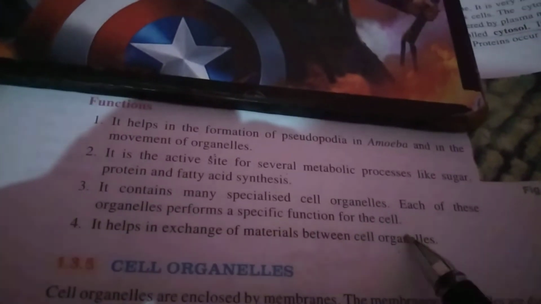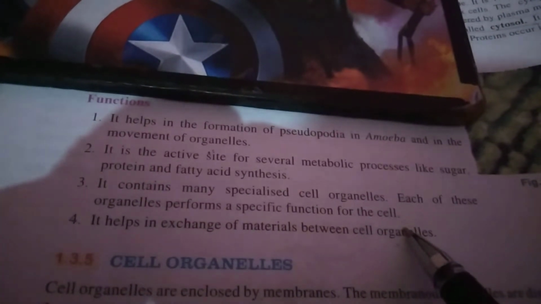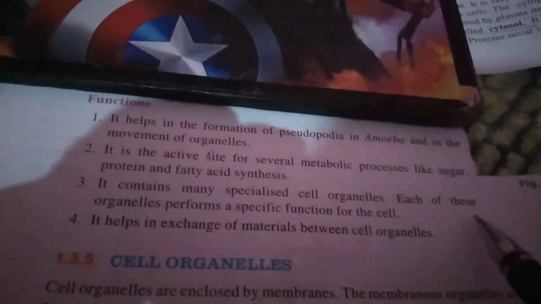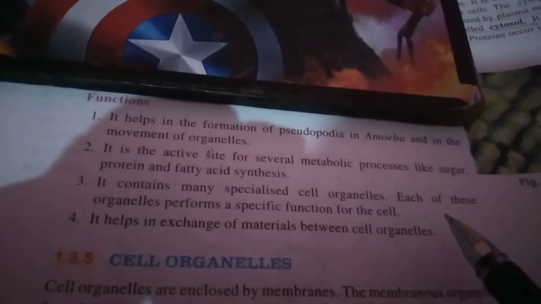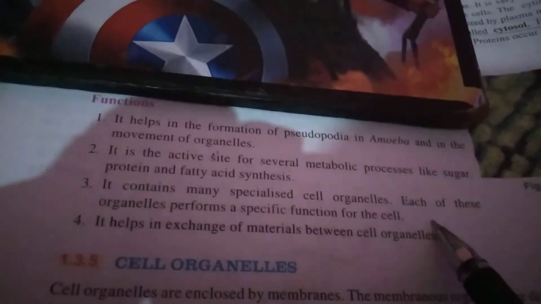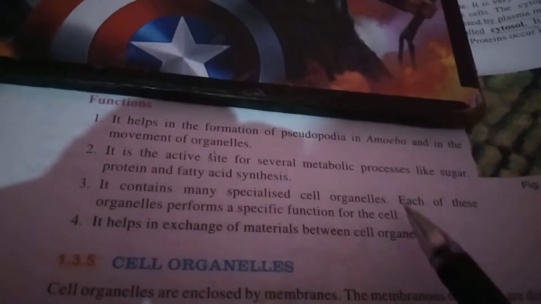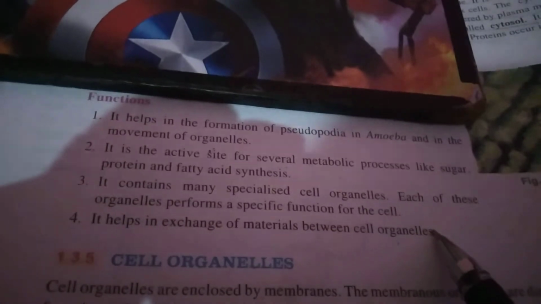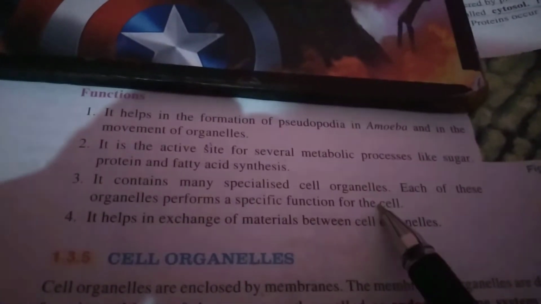Some materials are made by the endoplasmic reticulum and transported to the Golgi body. From the Golgi body, they are transported to the lysosome. So the materials transported between the endoplasmic reticulum, Golgi body, lysosomes and other cell organelles are transported with the help of cytoplasm.